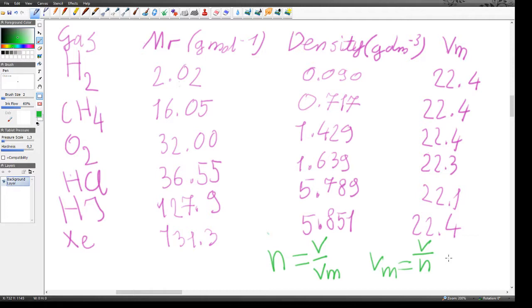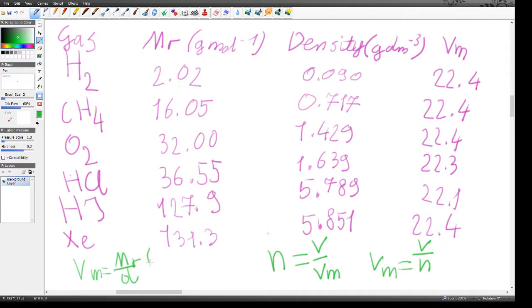Well, there's a nice way to link density, which is what I just showed you, that mass over volume, into molar volume. So the way that you can derive molar volume first of all is to use the property that molar volume is equal to the Mr of a substance divided by the density of a substance.